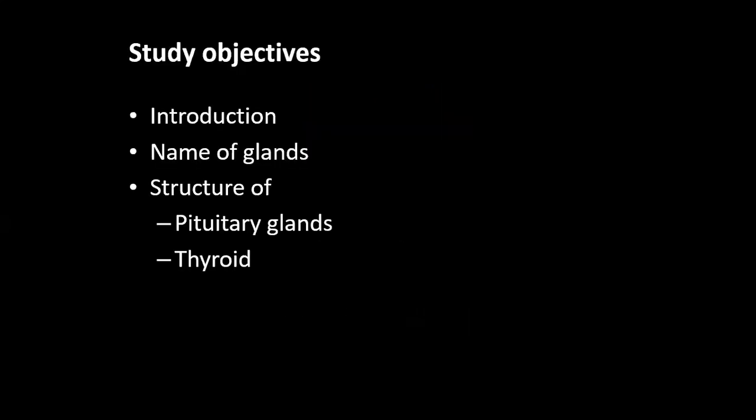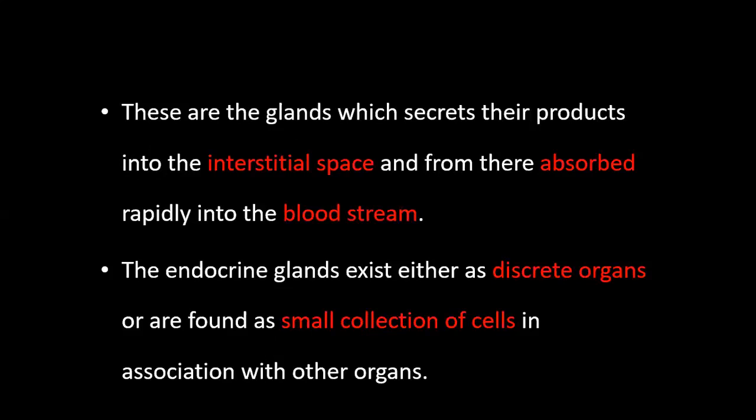Today we're going to study about the endocrine gland. Our today's study objectives are introduction, name of gland, structure of pituitary gland and thyroid gland. Endocrine glands means these are the glands which secrete their products into the interstitial space and from there absorb rapidly into the bloodstream. So these glands secrete their product paracellularly and from there it is collected by blood or absorbed by blood.